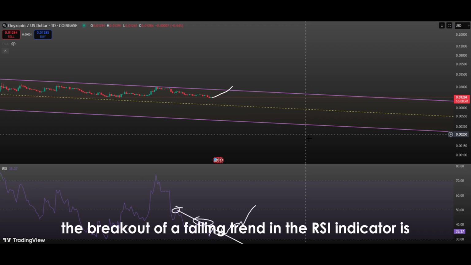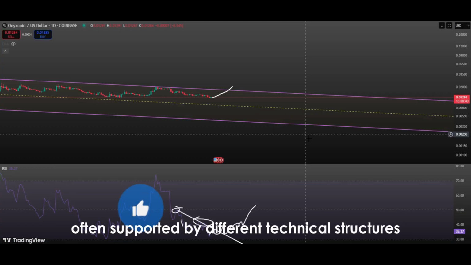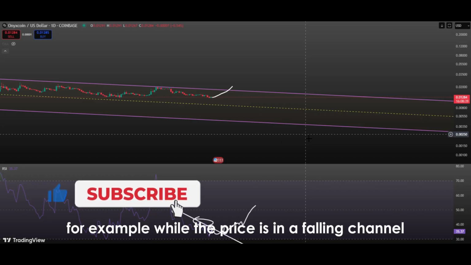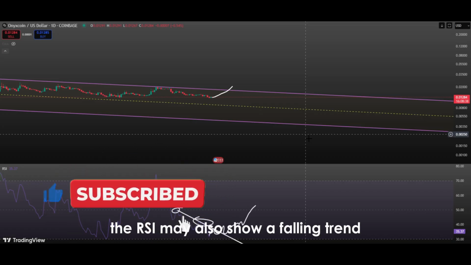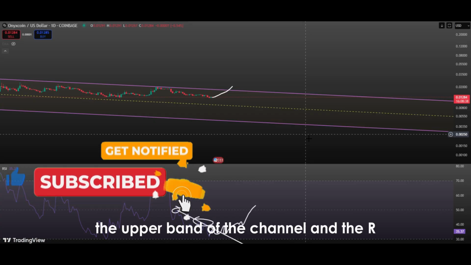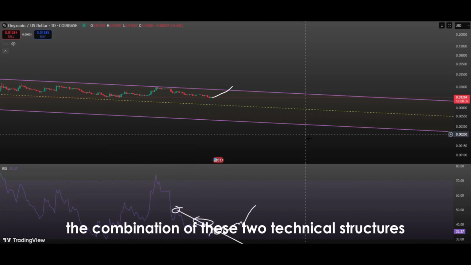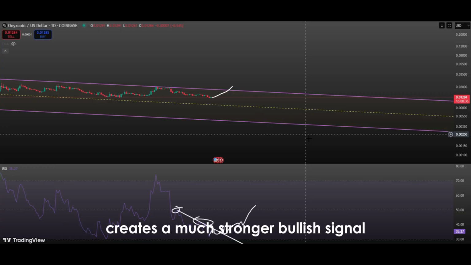In addition, the breakout of a falling trend in the RSI indicator is often supported by different technical structures in the price chart as well. For example, while the price is in a falling channel, the RSI may also show a falling trend. However, when the price breaks the upper band of the channel and the RSI ends its falling trend, the combination of these two technical structures creates a much stronger bullish signal.